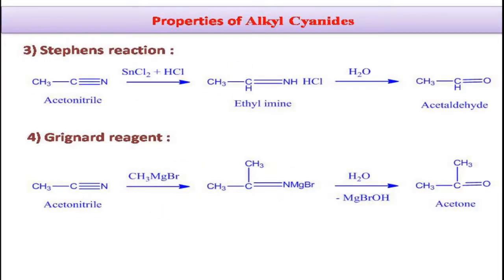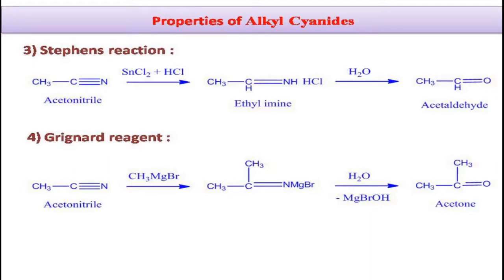Coming to the third property, that is Stephen's reaction. This is a mild reducing agent, that is stannous chloride in presence of acid, that is hydrochloric acid. When an ether solution of an alkyl cyanide is reduced with this Stephen's reducing agent, that is stannous chloride and hydrochloric acid, the product formed is imine, which upon further treatment with steam gives the aldehyde as the product.